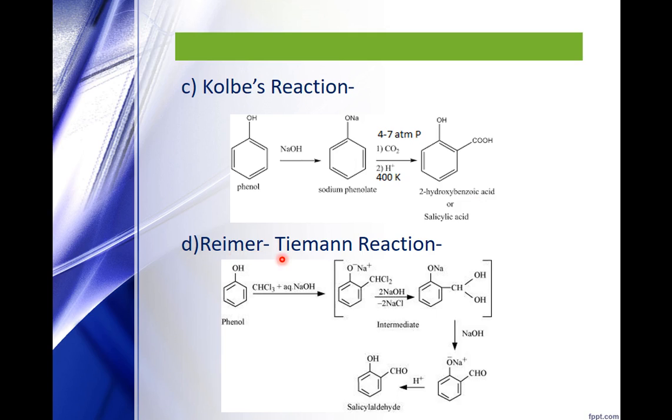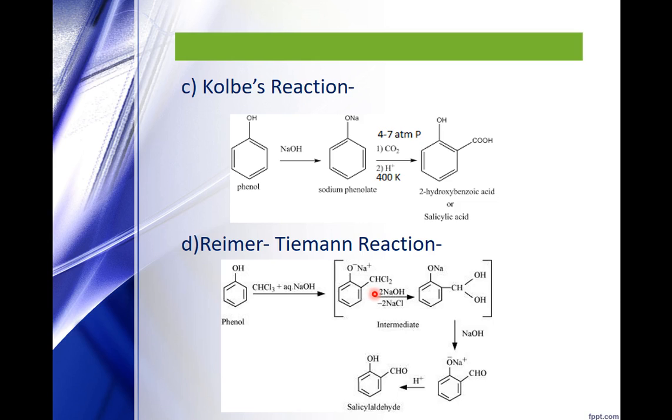Reimer-Tiemann reaction. Here we have two reactions. First is with chloroform and second is with carbon tetrachloride. With chloroform and aqueous NaOH, the product formed is salicylaldehyde. At the ortho position, you get a CHO group. So these are the steps.